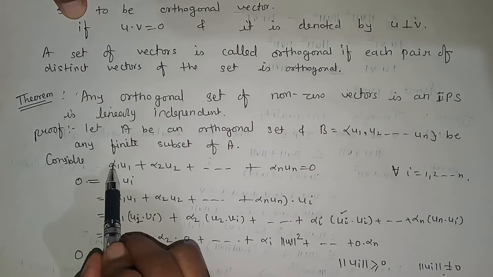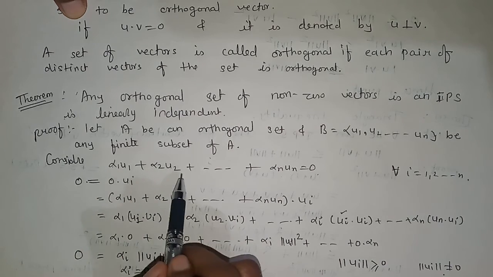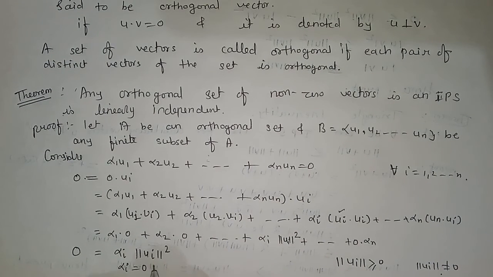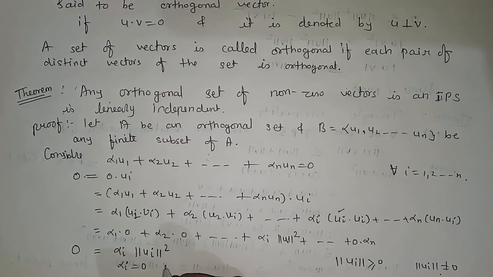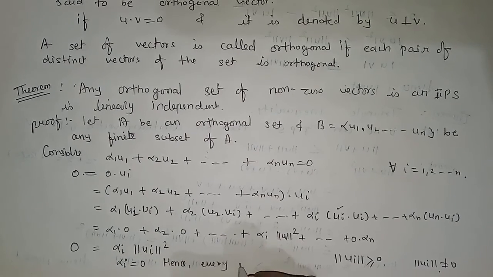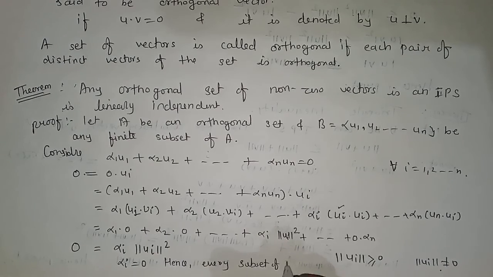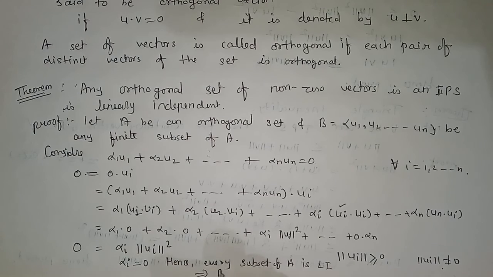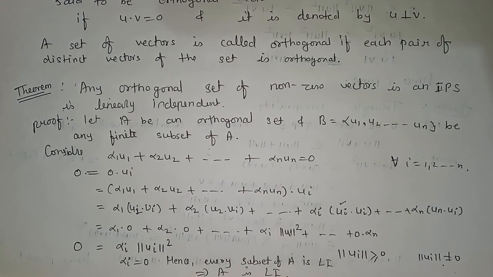Here we have taken alpha 1 u1 plus alpha 2 u2 up to alpha n un as 0, and I am getting the alpha i's as 0. That means I can conclude that every finite subset of A is linearly independent, and if every finite subset is linearly independent, then we can say that A is also linearly independent. So hence every subset of A is LI. This implies that A is LI. Hence we have proved this theorem.